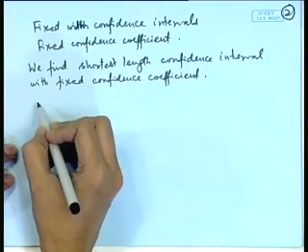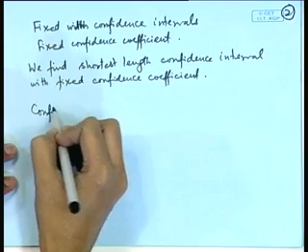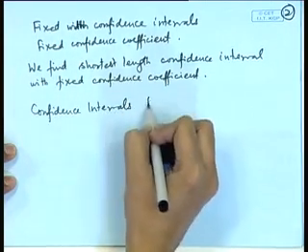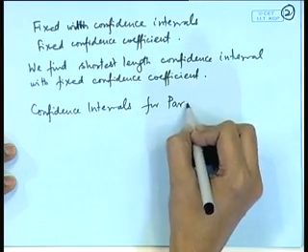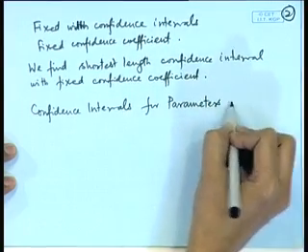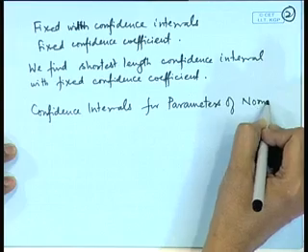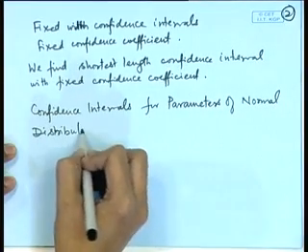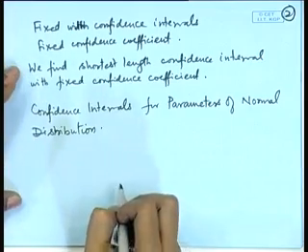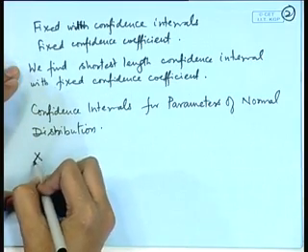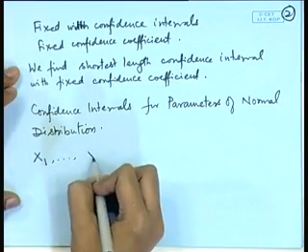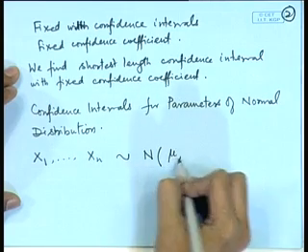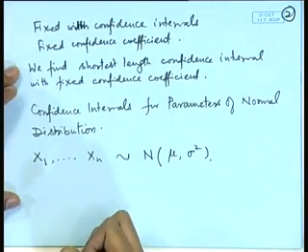So, let us consider confidence intervals for parameters of normal distribution. We have the following setup: a random sample x1, x2, xn from a normal population with mean mu and variance say sigma square.